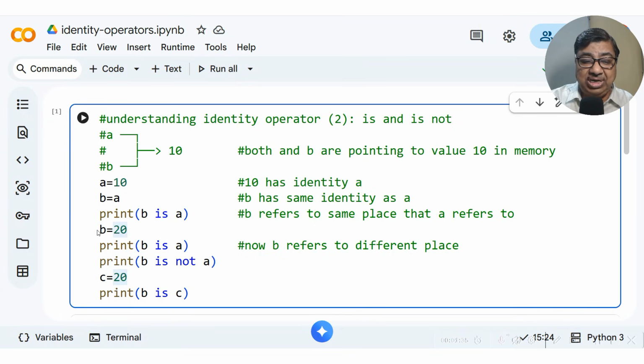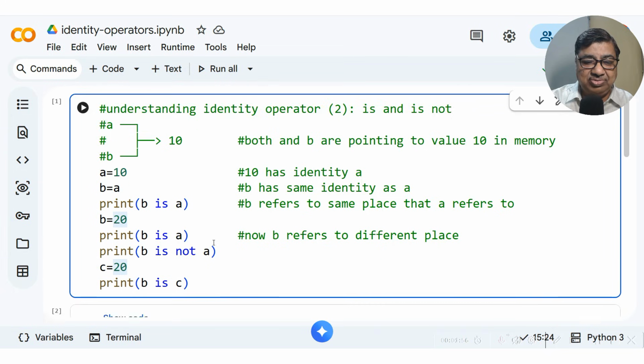Now if I say B is equal to 20, this is a new value assignment. So now B is a label for the value 20. If I say B is A, obviously it is False, because B is not A, because A is 10. So if I say B is not A, this will be True, right?